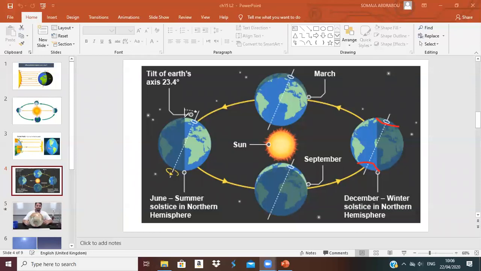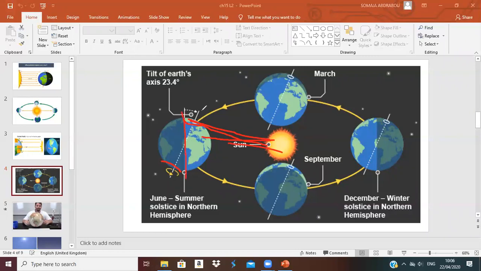Okay, so here in summer, we just erase the winter. Here it is in summer, in June, okay? Here it is the north half and the south half. Which half will be toward the sun? The north one. The north half here is tilted toward the sun. Look here, the sun shines on the north half. This half of the earth will be lit by the sun.